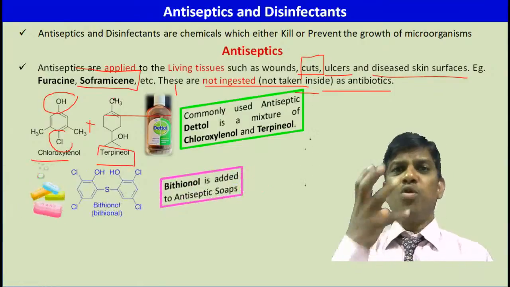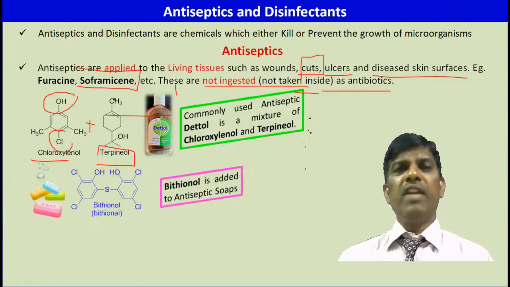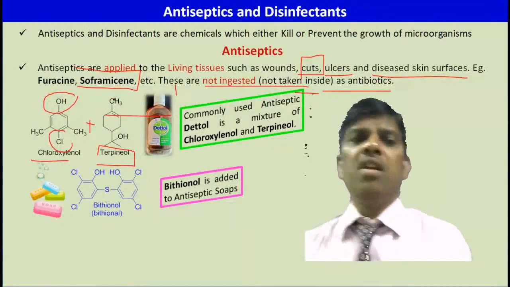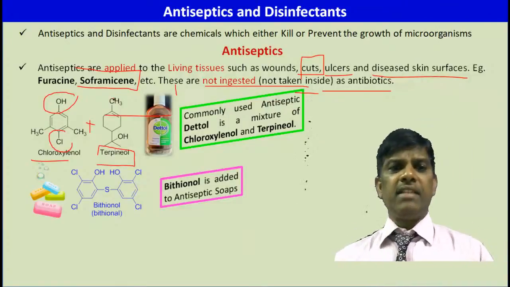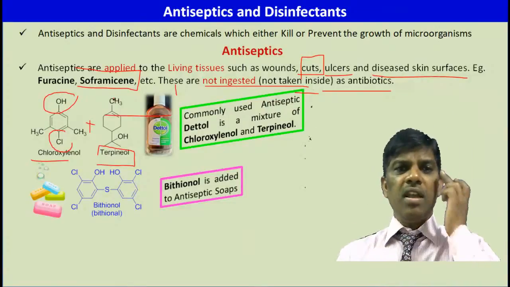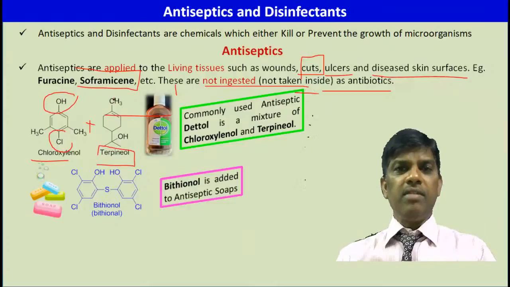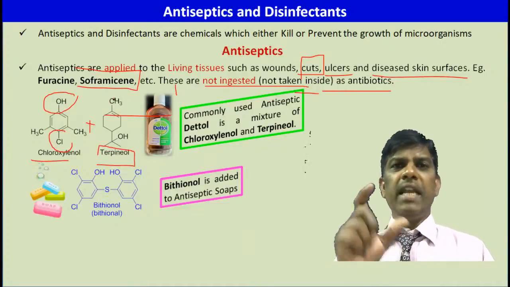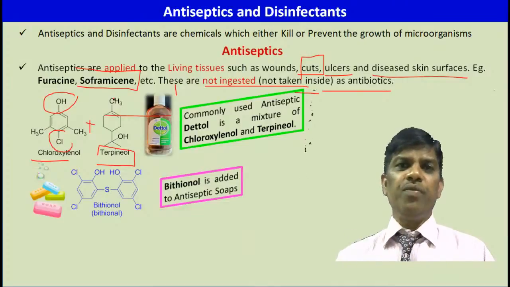Sometimes some soaps are also available. Now you are getting advertisements even on television because of this corona. Soaps are also used as antiseptics, to treat some ulcers on skin and scabies. Doctors will advise using a medicated soap. What will a medicated soap contain? It will have bithionol.